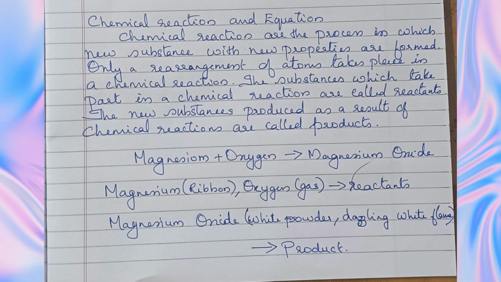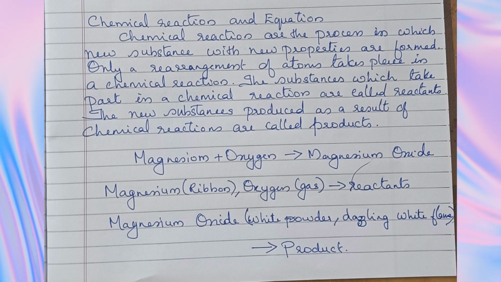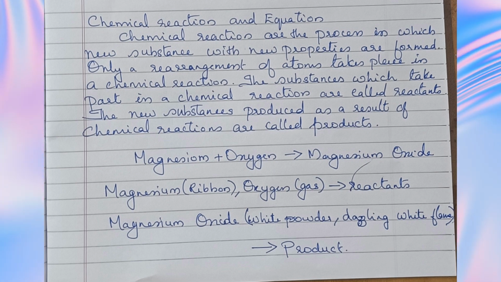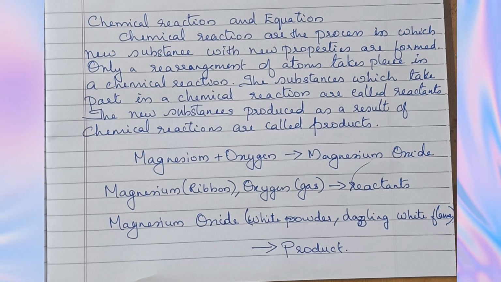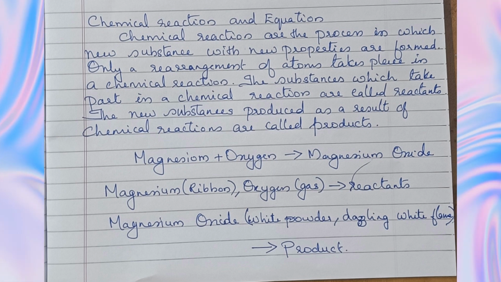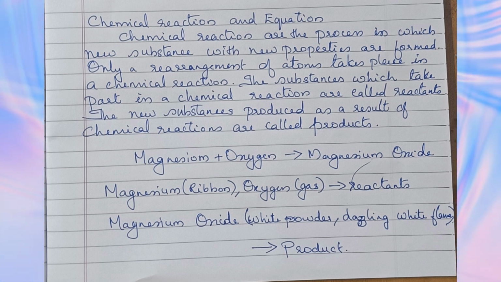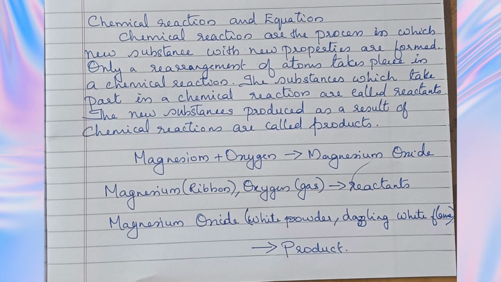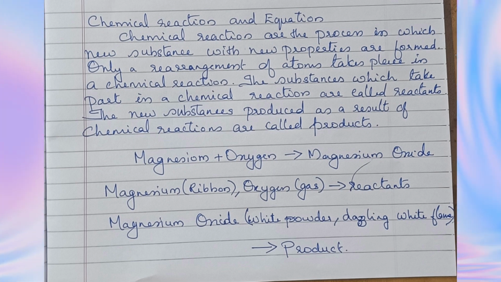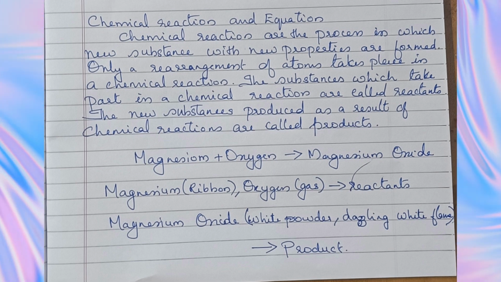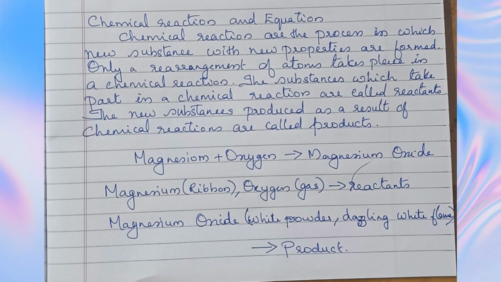Chemical reaction and equation. Chemical reactions are the processes in which new substances with new properties are formed. Only a rearrangement of atoms takes place in a chemical reaction. Substances which take part in a chemical reaction are called reactants. The new substances produced as a result of a chemical reaction are called products.